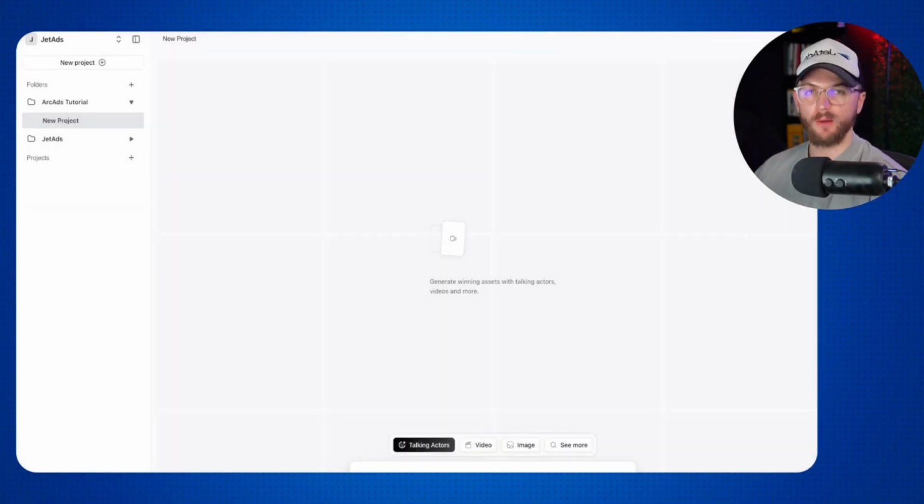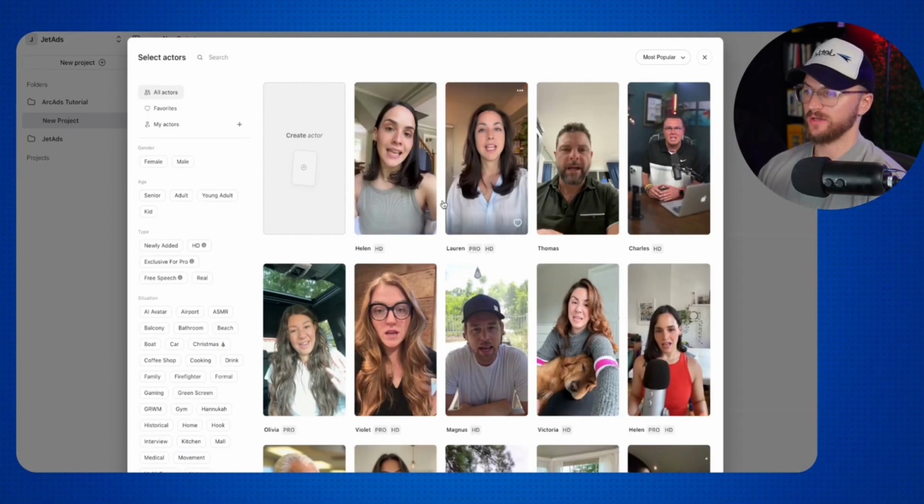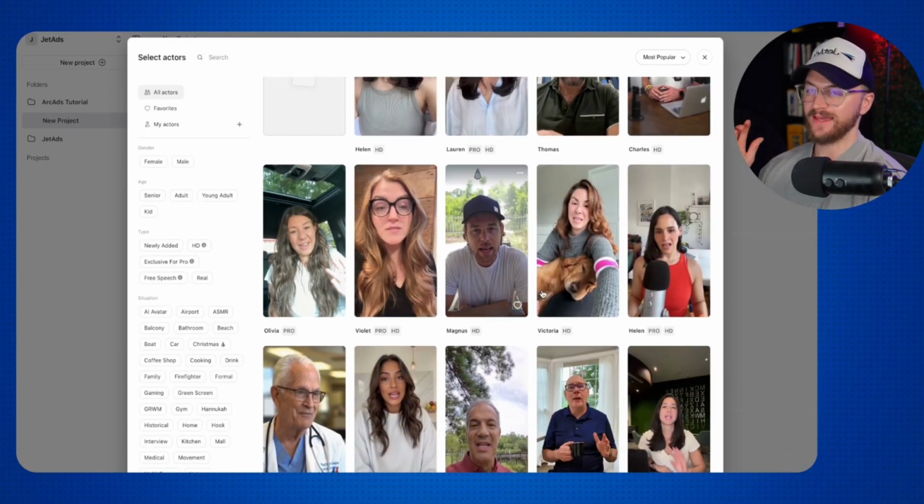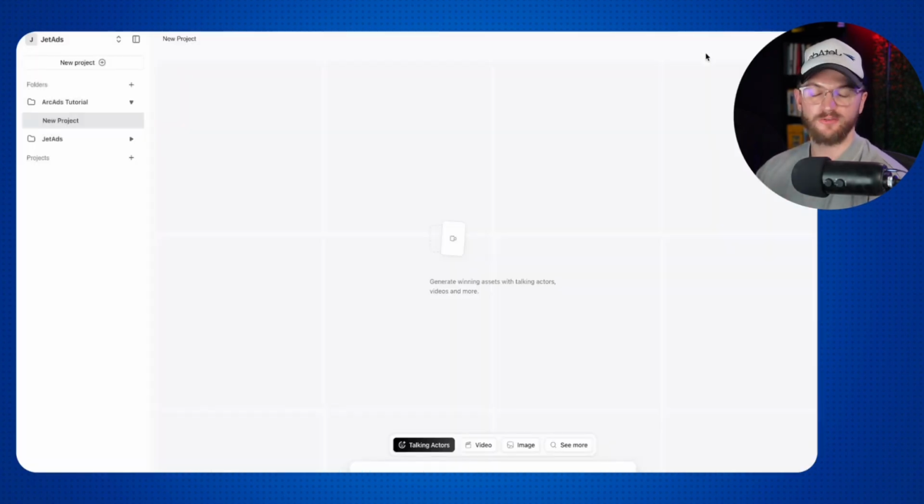However, their most popular model is to just use their talking actors function, and then we can add in our actors right here. We can select from all of these different actors and then get them to read off the script that we upload. The first thing that we need to generate before using ArcAds is an actual script based on a proven winner from a competitor, or maybe from yourself, that we can throw into ArcAds.